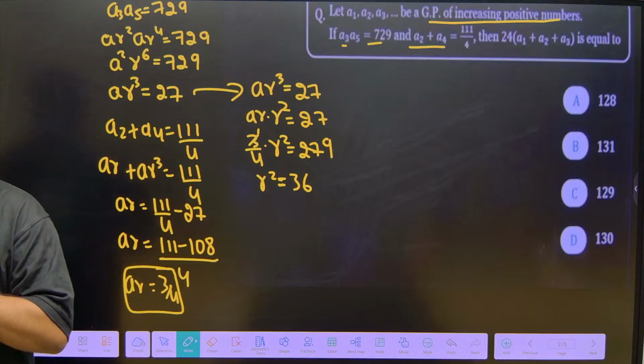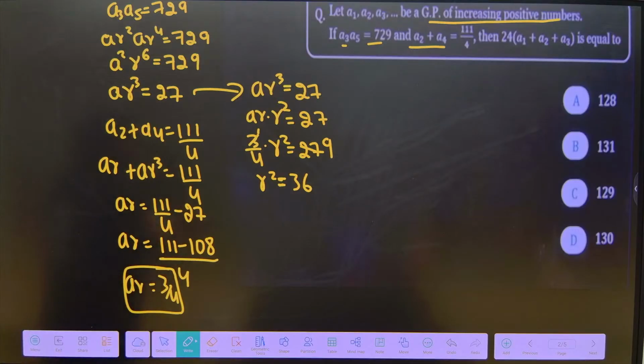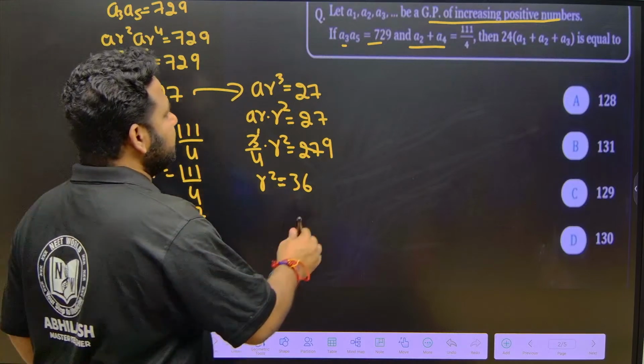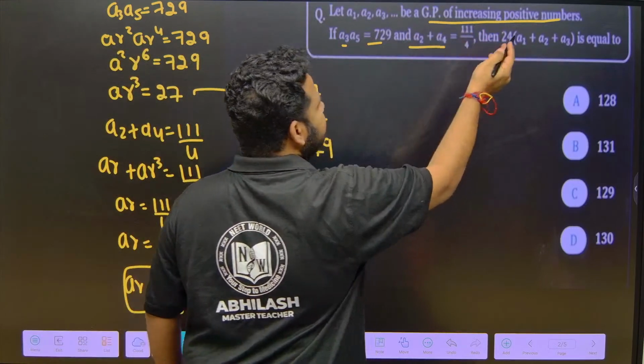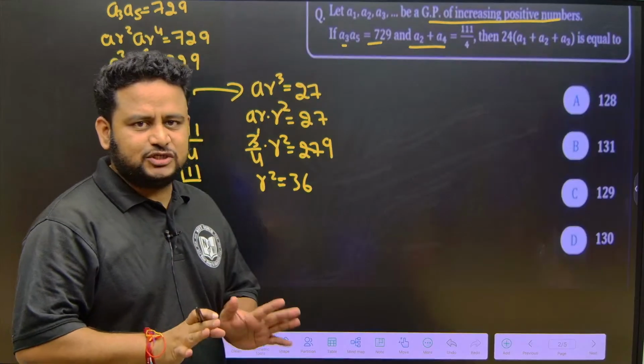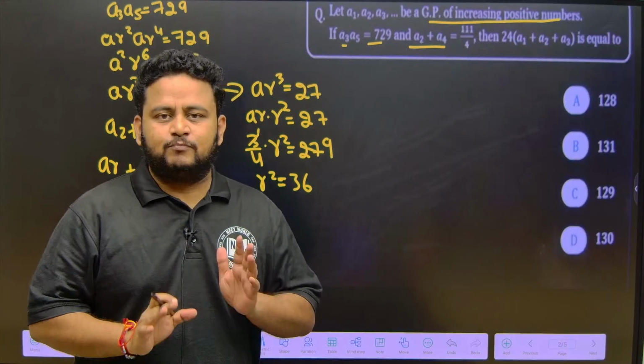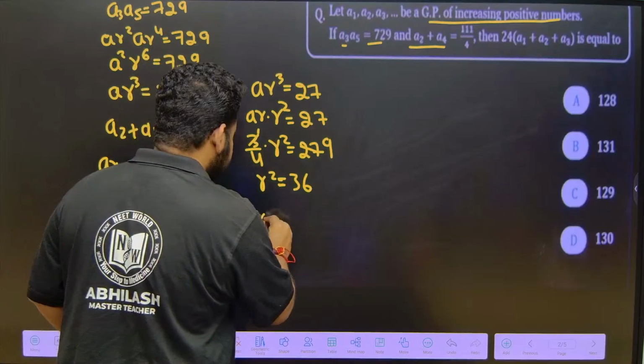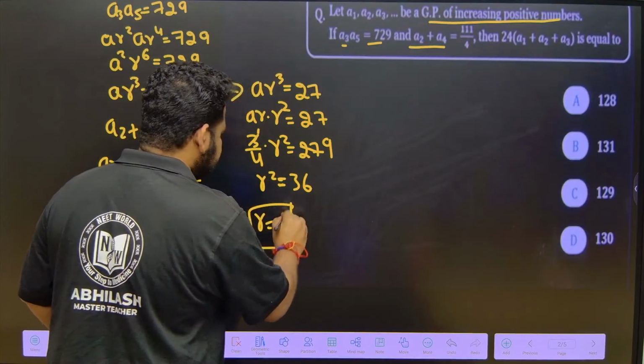So R will be equal to plus or minus 6. But definitely we have to take plus 6, because they are telling us it is a GP of increasing positive numbers. Initially itself I told you R should be positive. So I write R is equal to 6.